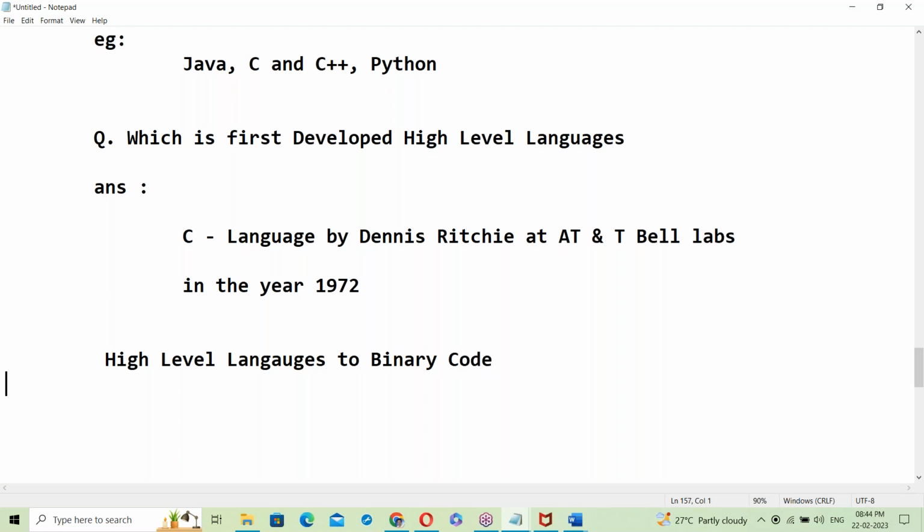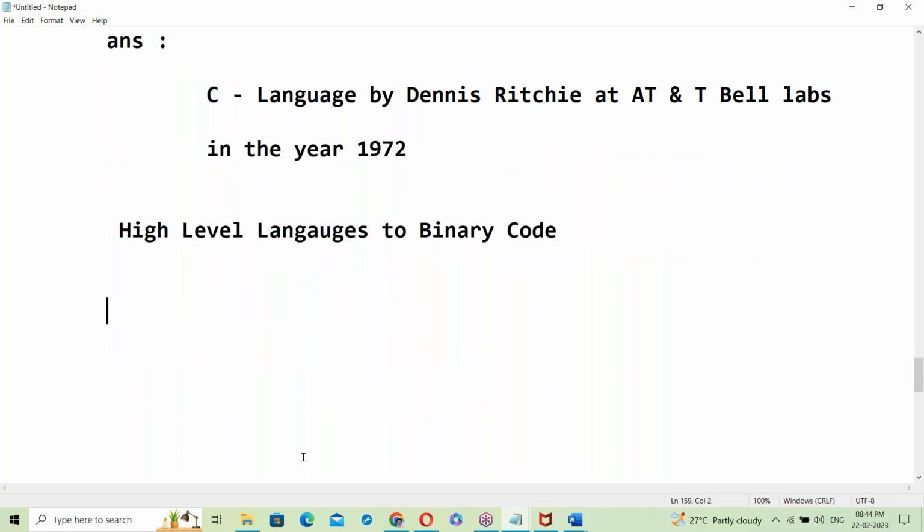So which one will convert high-level language to binary code? That means C program to binary code, Java to binary code, C++ to binary code.